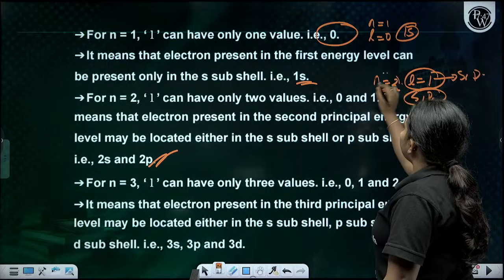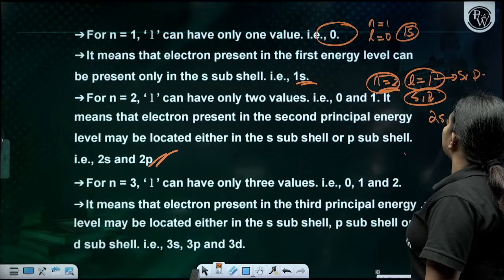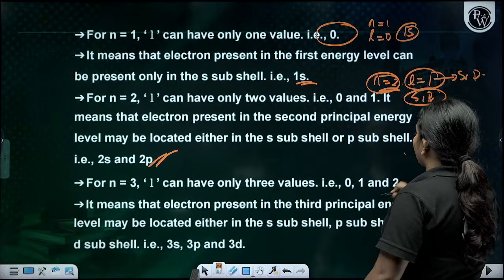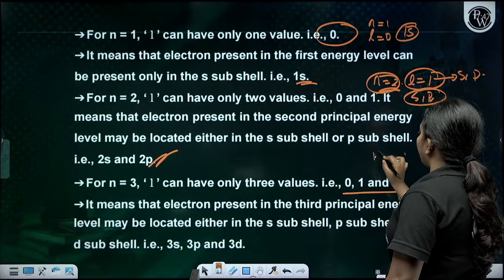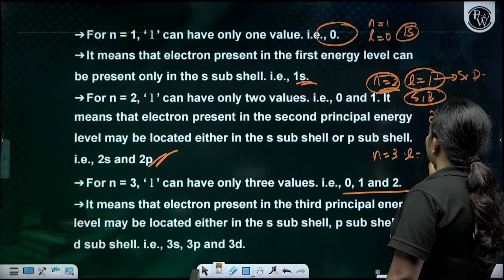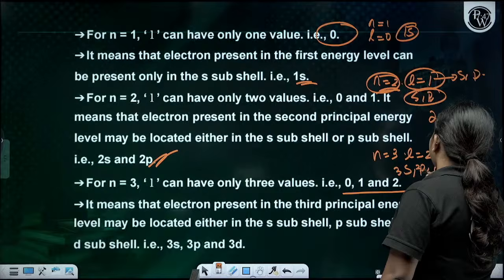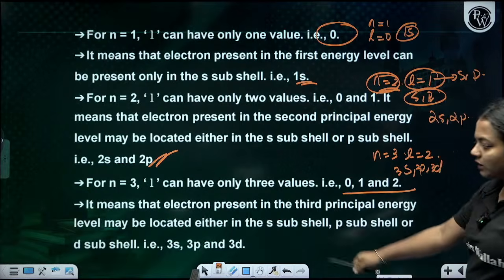So 2s, 2p. Clear? For n is equal to 3, l values can be 0, 1, 2, which means s, p, d, which is 3s, 3p, 3d. Clear? 3s, 3p, 3d.